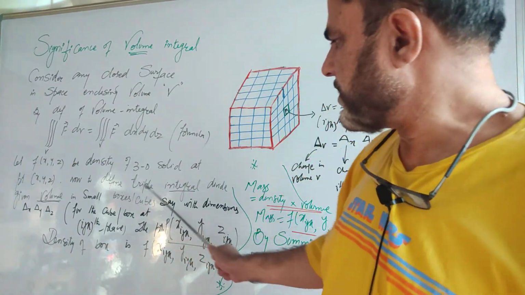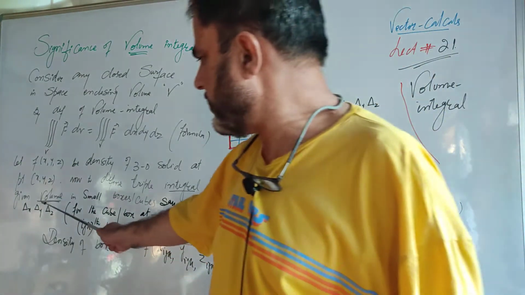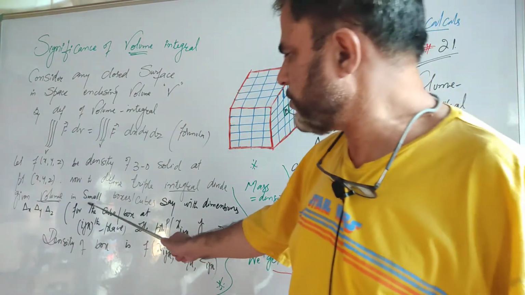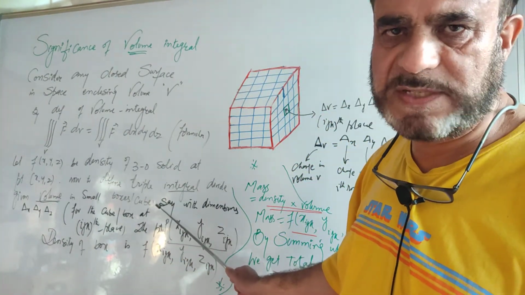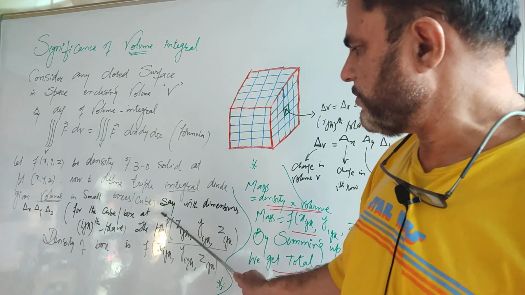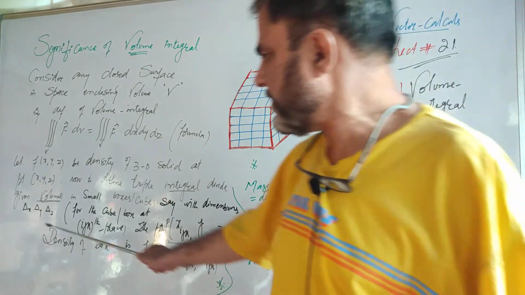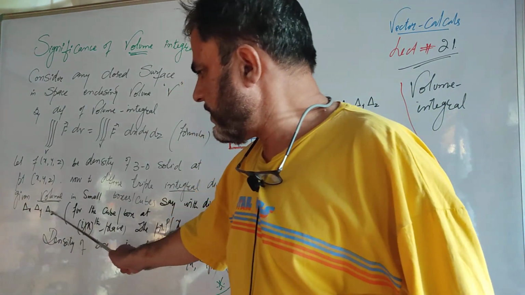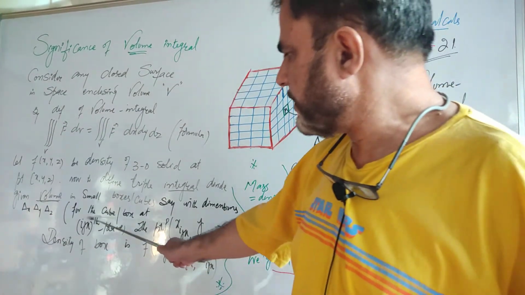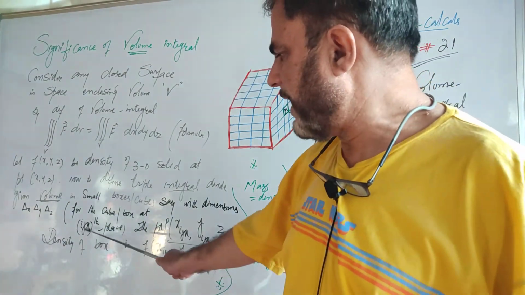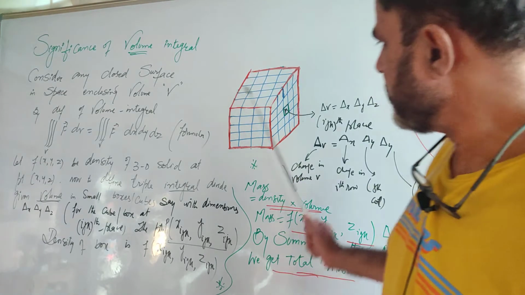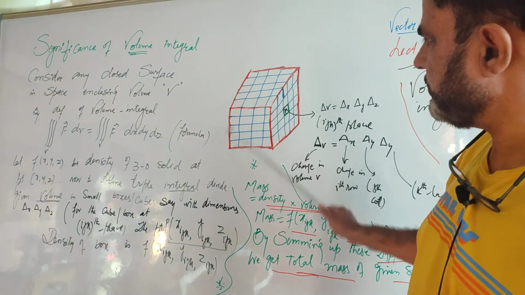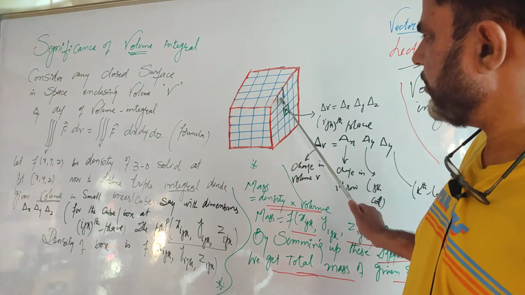Now to define the triple integral, divide the given volume into small boxes or small cubes with dimensions delta x, delta y, delta z. Just look here, I have divided this volume into small cubes or boxes.